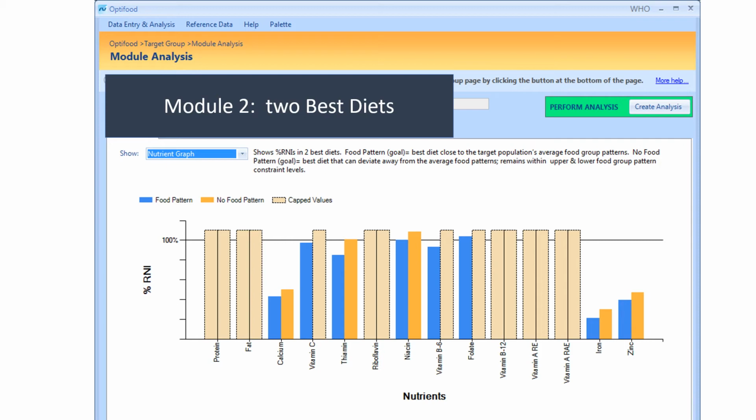And as you can easily understand, the no food pattern will usually come out with a higher percent RNI achievement. So how do you use this information? You look into the no food pattern, the second bar, and when the alternative combinations allow meeting 100% RNI, it means the nutrient is not a problem nutrient. In other words, if it fails to achieve 100% RNI, then these are the problem nutrients. In this example, you can see calcium, iron, and zinc are problem nutrients.